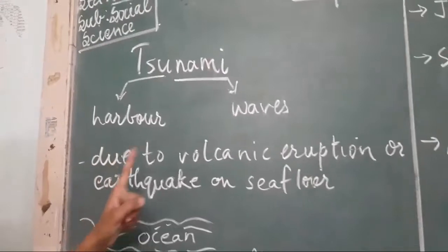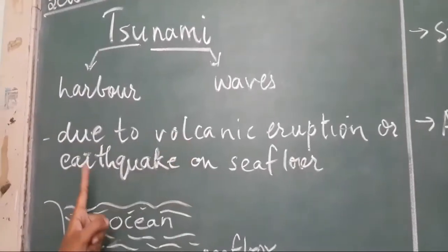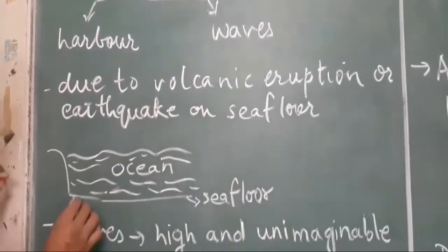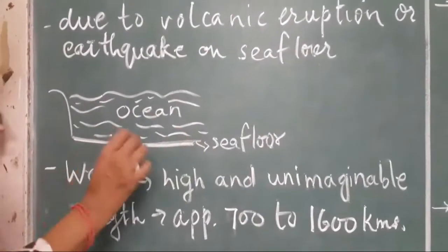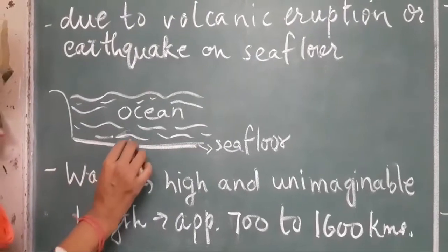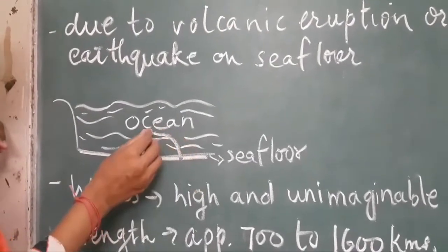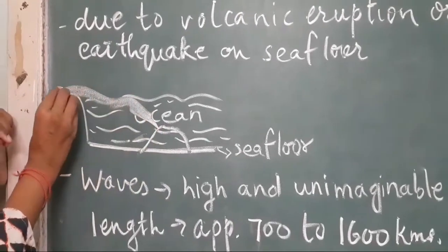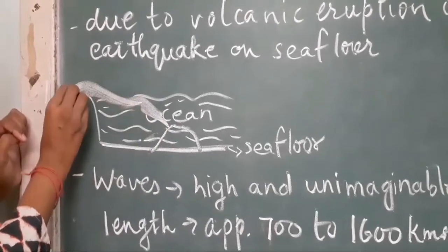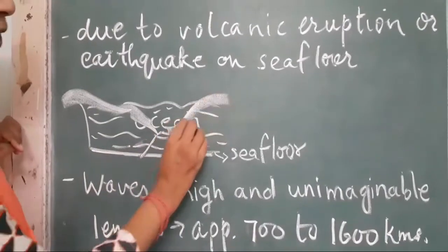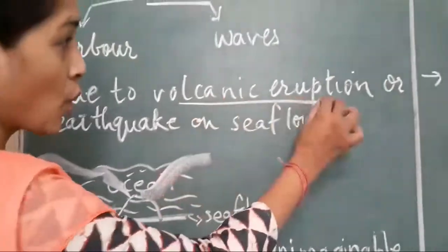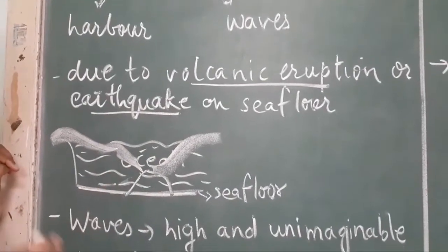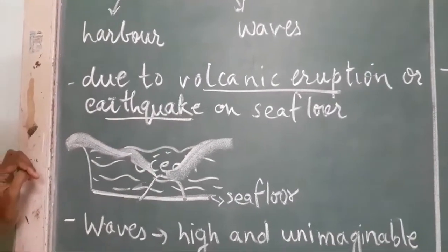Tsunami, it occurs due to the volcanic eruption or due to earthquake on the sea floor. What is sea floor? The bottom of the sea. Now what happens here? In the ocean, when volcano erupts, this water gets a force and this water moves towards the coast and it tries to come out. Okay, so this is because of volcanic eruption or maybe due to earthquake, where water gets a push or a force and it starts moving.